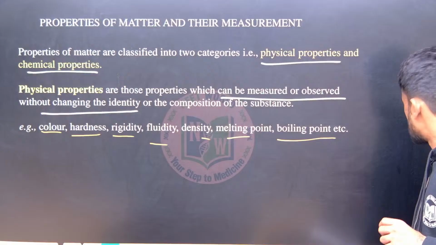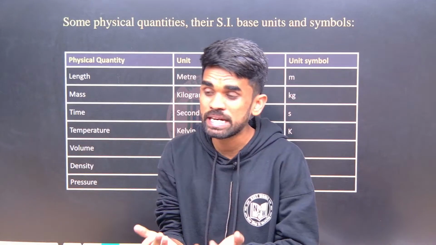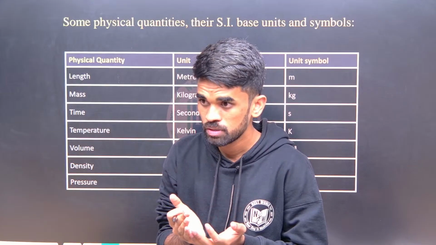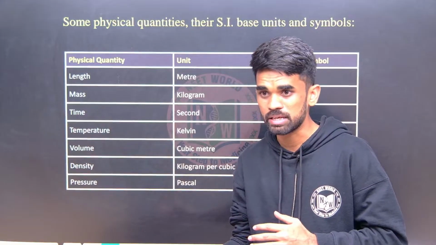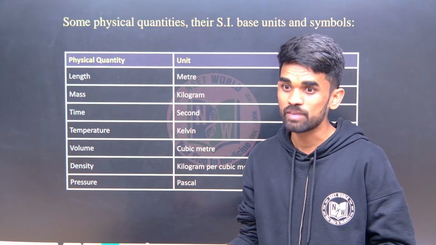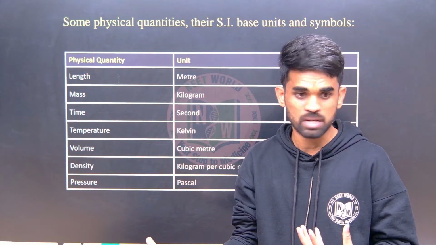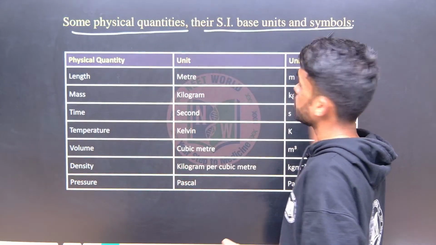Now, in order to express how much quantity of a particular matter we have, we need some physical quantities. For example, I have salt, but how much is it? That is expressed in terms of mass, like 1 kg of salt or half a kg of salt. So here are some physical quantities and their SI base units.